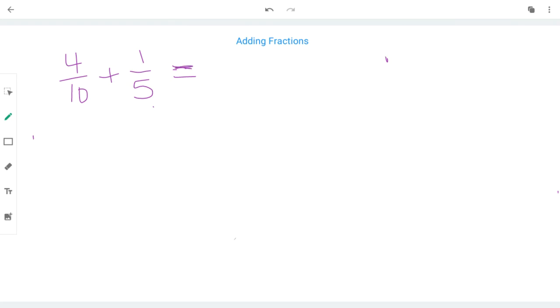Not like this. So what I see a lot of 5th graders do when they first approach this, they do, well, that's 5 and that's 15. That is not how you do that. And I'm going to show you why really quickly.